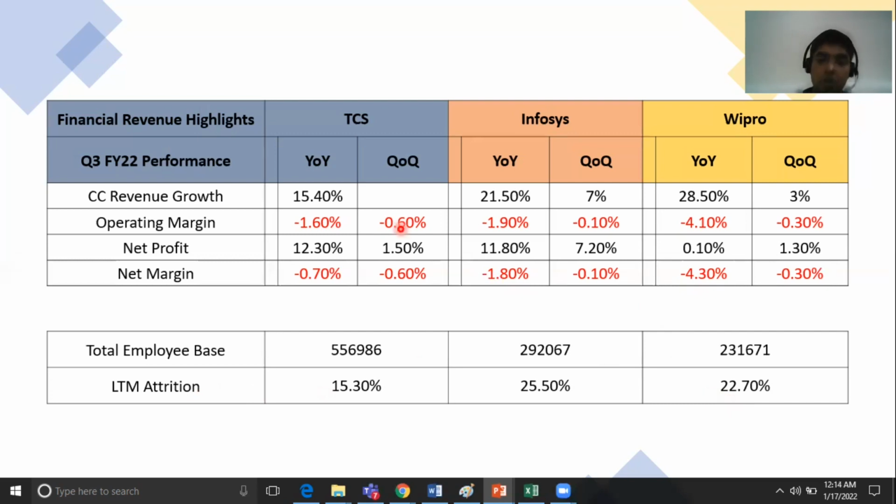When we talk about operating margin, we are trying to judge how efficiently an organization is controlling its costs or the variable expenses. Now, when it is getting into negative, it means that companies are not able to control a very, very big factor which is now taking place, which is attrition.